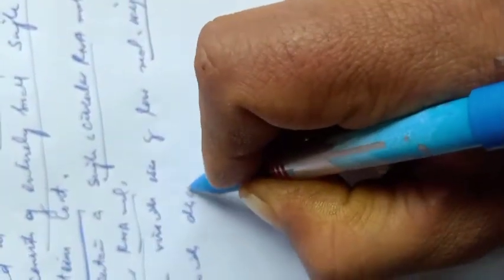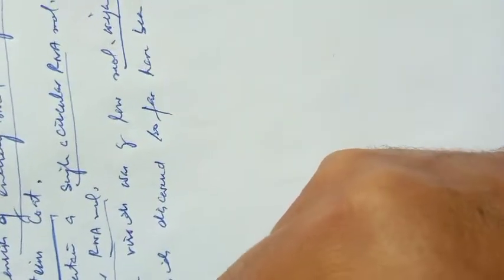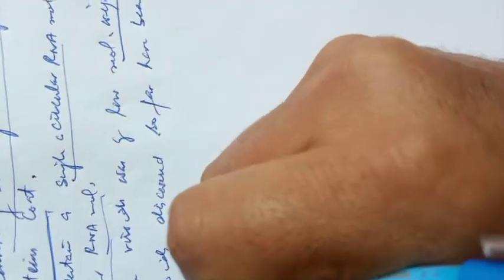All the viroids discovered so far have been isolated from plants, in which they replicate and cause characteristic disease symptoms.